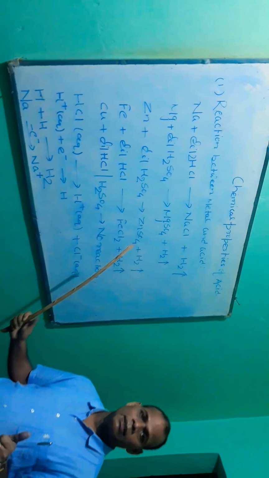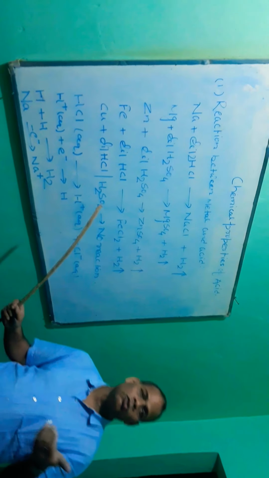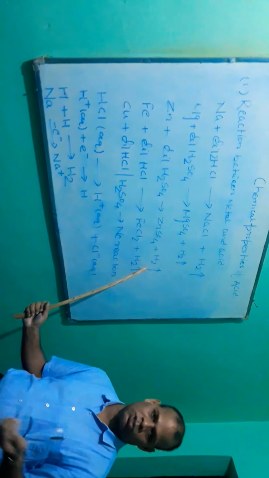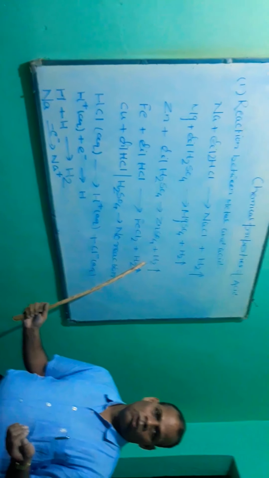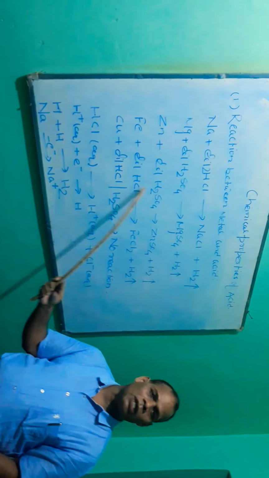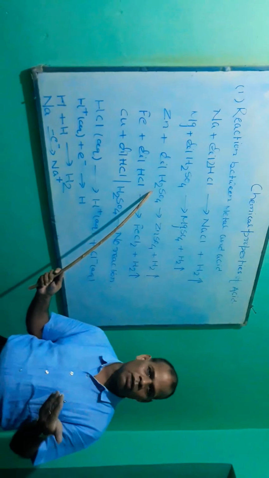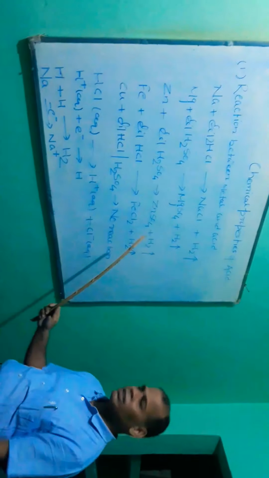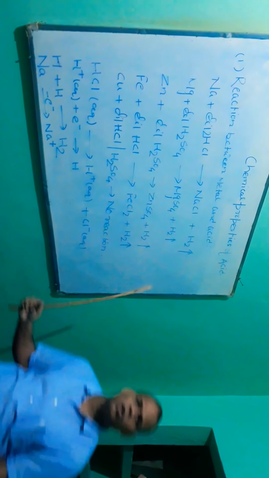Now we are going to confirm whether the evolved gas is hydrogen or something else. As you add the zinc metal to dilute sulfuric acid, you will observe that bubbles start to form. Now bring a burning matchstick near the mouth of the test tube.